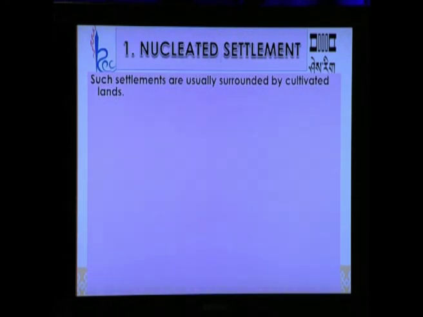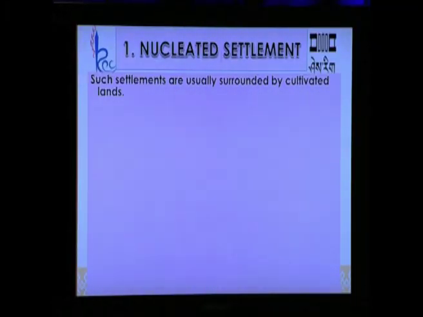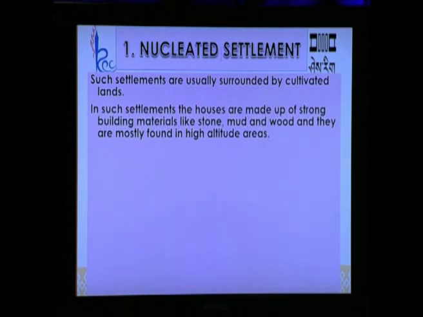So, such settlements are usually surrounded by cultivated lands. In this kind of settlement, people live in close community, and farmers go to work in the field in the morning and return in the evening. At times, farmers build shades in their farmlands to guard their crops from wild animals. In such settlements, the houses are made of strong building materials like stone, mud and wood, and they are mostly found in high altitude areas.